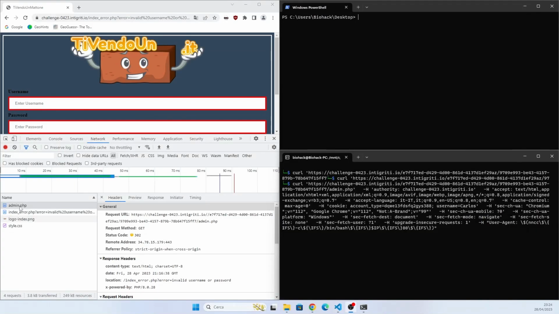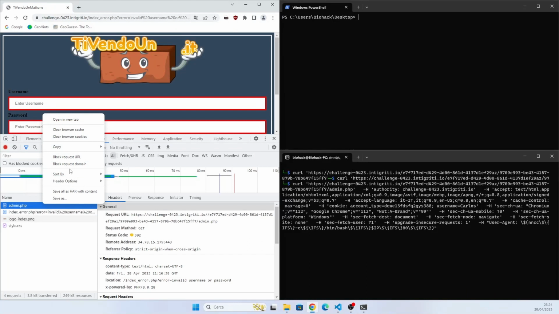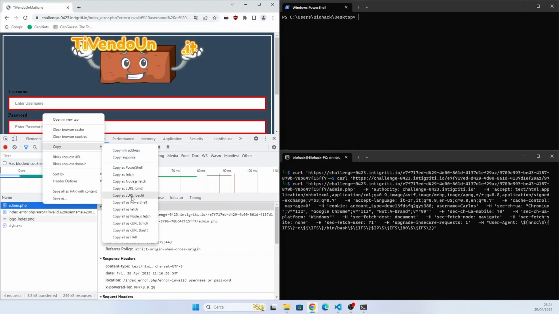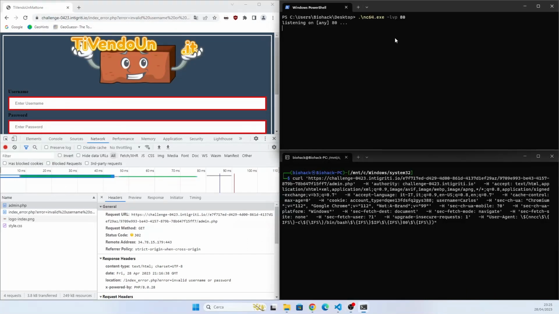So from the network tab we take the request and we copy as bash. I've started a listener on netcat here. I've copied the command there. I have to escape the dollar and the brackets because I'm using double quotes here instead of single quotes.